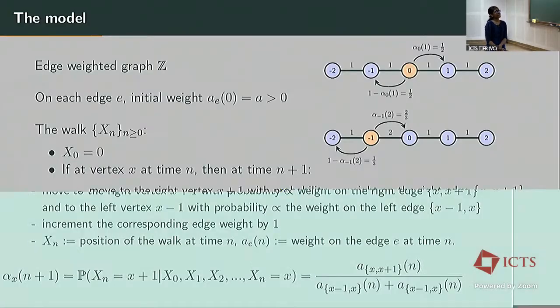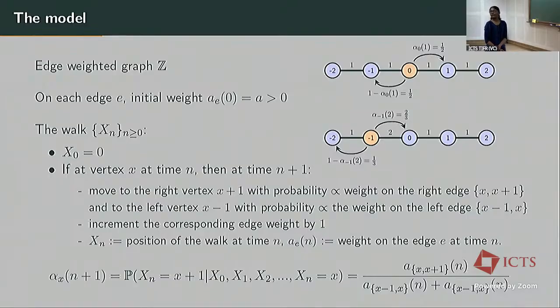Now, after fixing an A, I'll run a nearest neighbor random walk X_n on Z as follows. At time n equal to 0, I start at 0. And if I'm at a particular vertex x at time n, then at time n plus 1, I'm going to move to the right edge with a probability proportional to the weight on the right edge, and to the left edge with a probability proportional to the weight on the left edge.